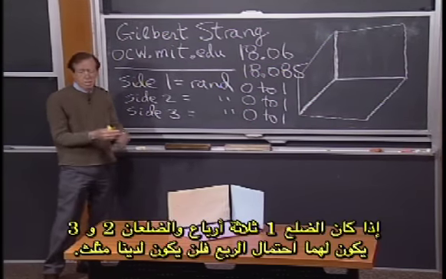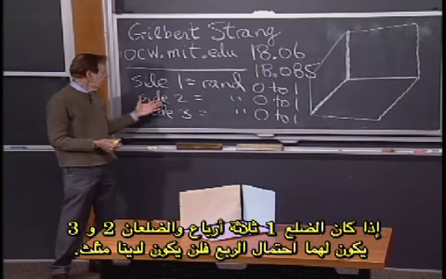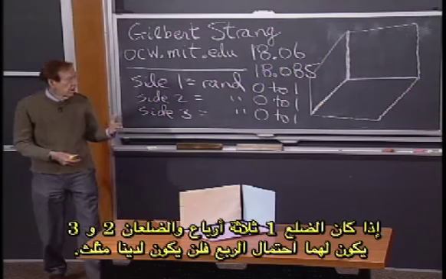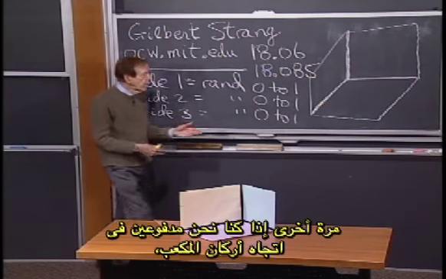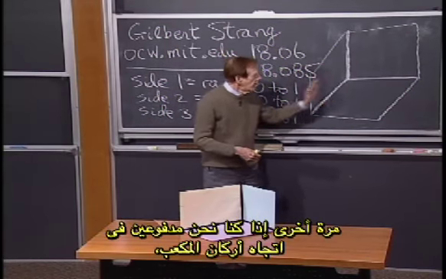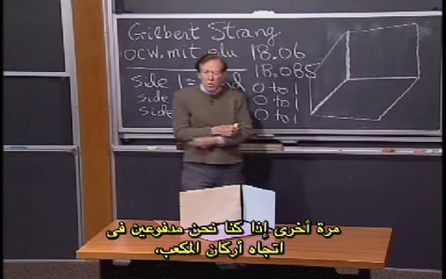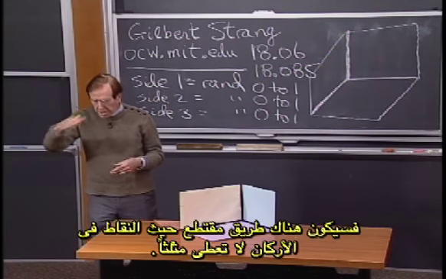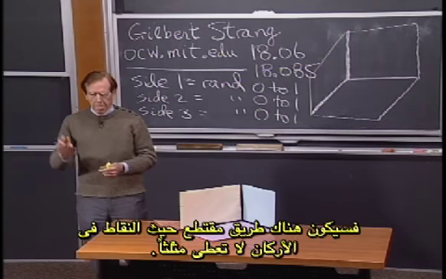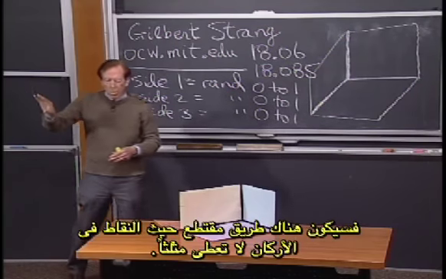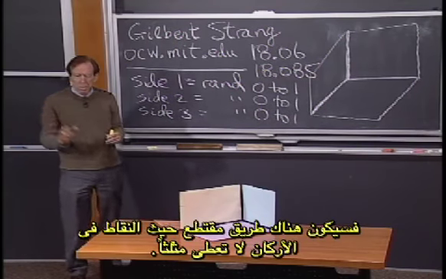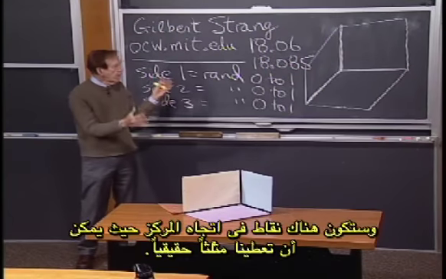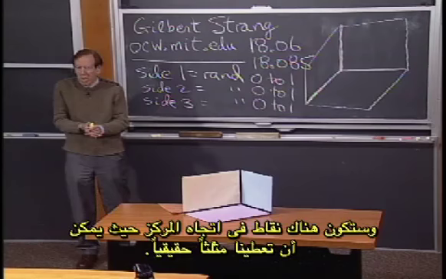If side 1 is 3/4, and side 2 and side 3 happen to come out 1/4, then we can't make a triangle. So if we're pushed toward the corners of the cube, there will be a cutoff, where points in the corners don't give a real triangle because one side is bigger than the sum of the other two. And there'll be points toward the center that do give a real triangle.